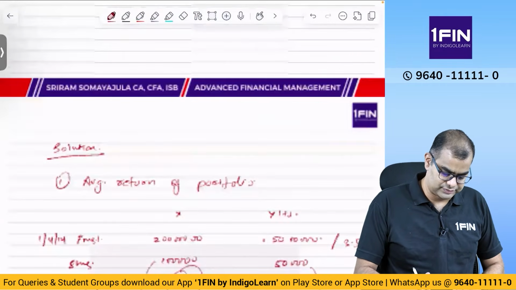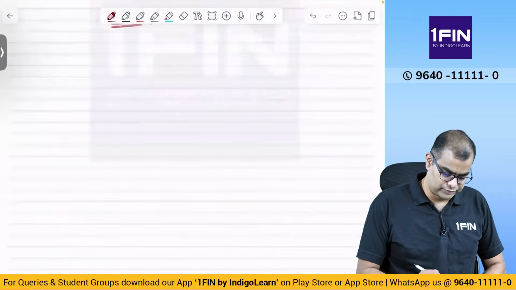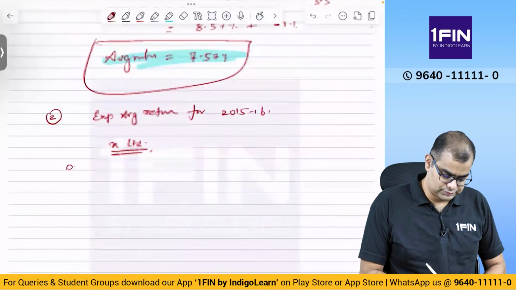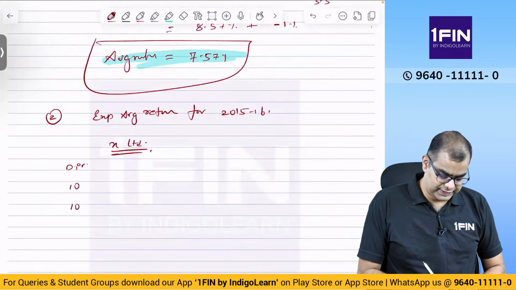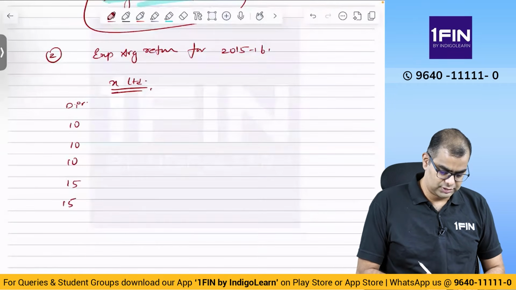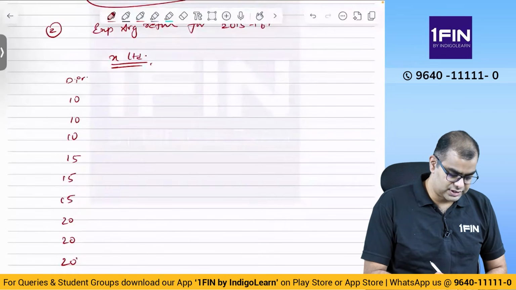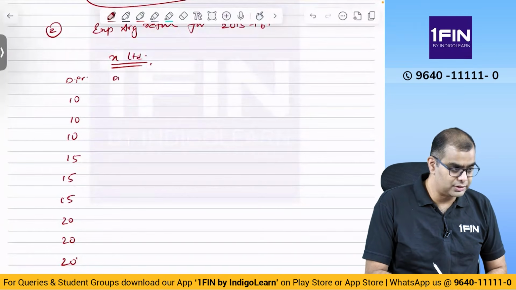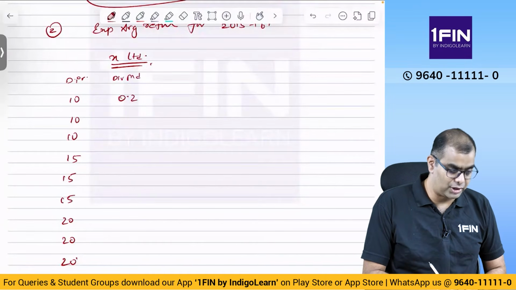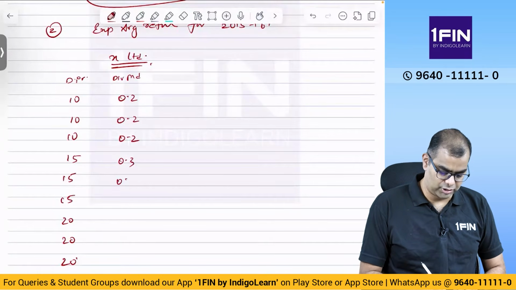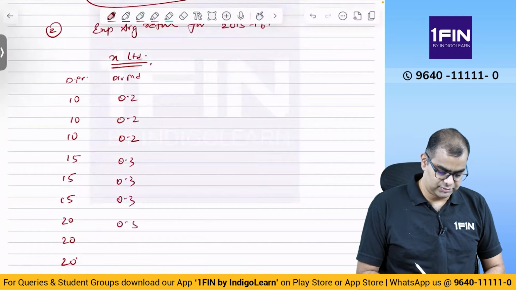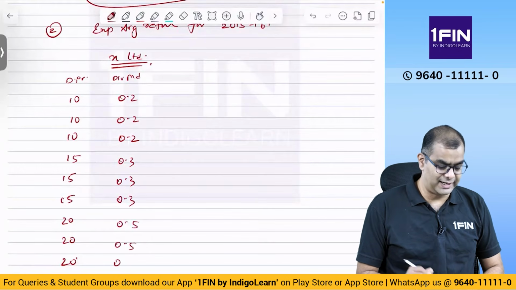So X dividend: 10, 10, 10, 15, 15, 15, then 20, 20, 20. The probability of dividend is 0.2, 0.2, 0.2, 0.3, 0.3, 0.3, then 0.5, 0.5, 0.5.